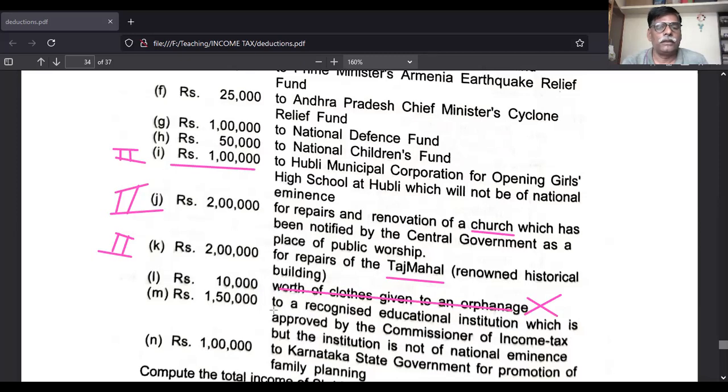Next is 1,50,000 to a recognized educational institution. Educational institution comes under the second category, so this is also a second category point, and it is not for national eminence. Remember this: if it is for national eminence, it comes under the first category. Remember this point. National eminence comes under the first category. You check the wording while taking the amount.